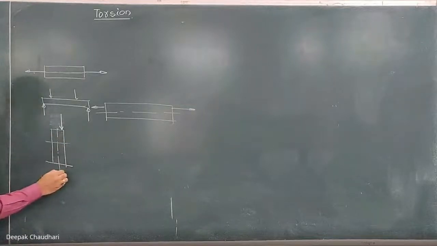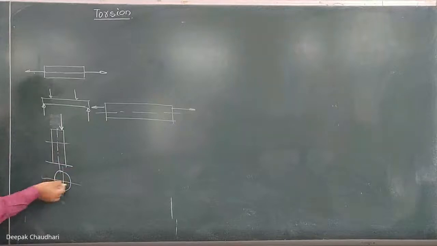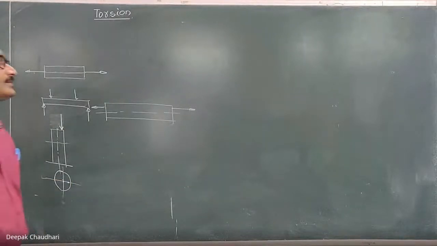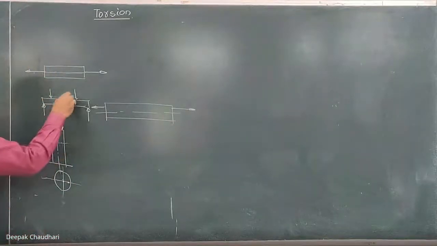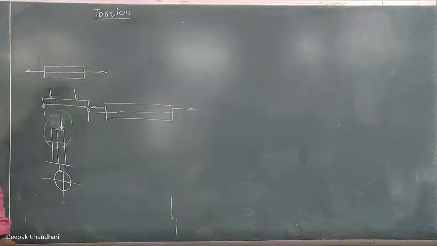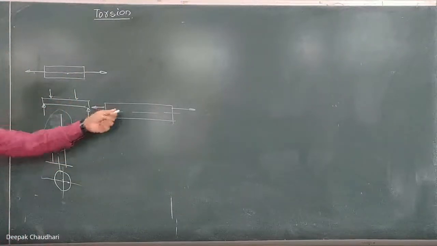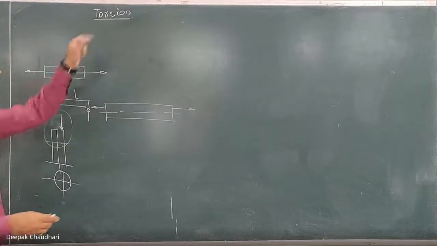If I show the top view, suppose the cross section is circular, this is the center or the axis. Here the line of action of the load is acting over here. So this is the eccentric load. So what type of stresses are induced because of the eccentric load? That also we are going to learn. After the direct and bending stresses, this is a combination of these two only. So we should cover this here, but instead of this, I'm going to take the new lesson,